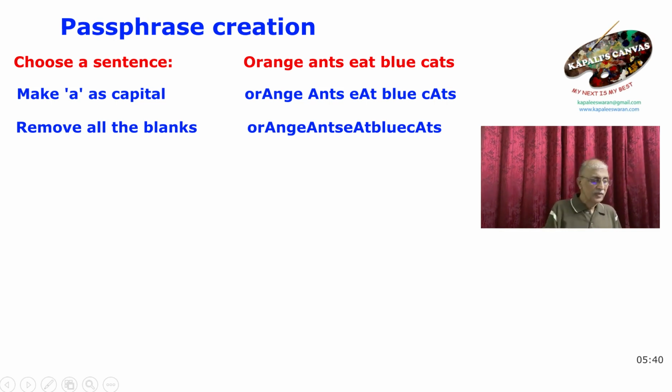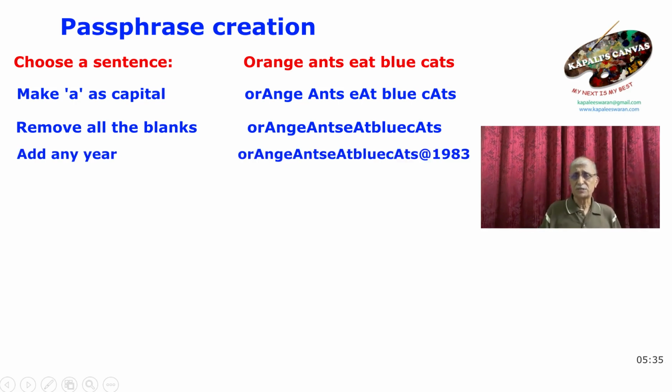Now add your favorite year, something, your date of birth or year, or your son's date of birth or daughter's date of birth. Some year that is close to you. Or it can be anything. I just say year. Just add some year to that with some special character. So you can see here, orange ants eat blue cats at 1983. I have added here. Doesn't make any sense here. It is not going to be easy for anybody to catch. Now this is going to be your passphrase.